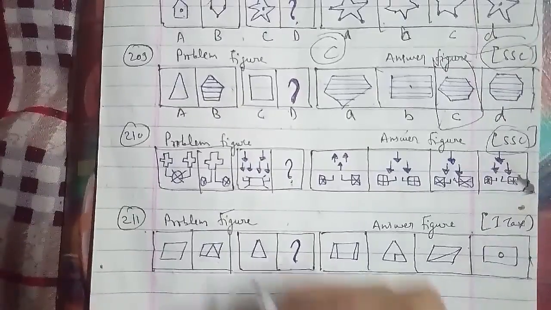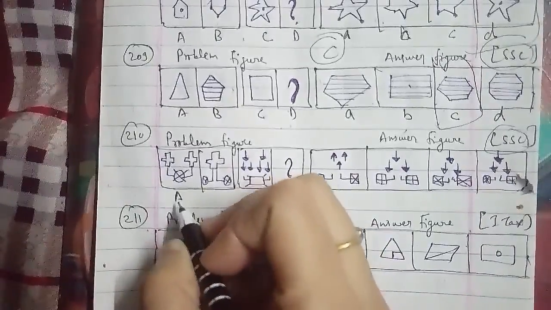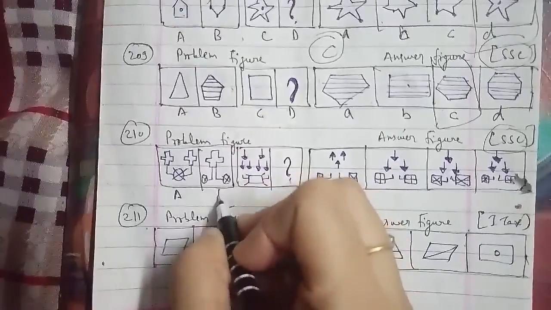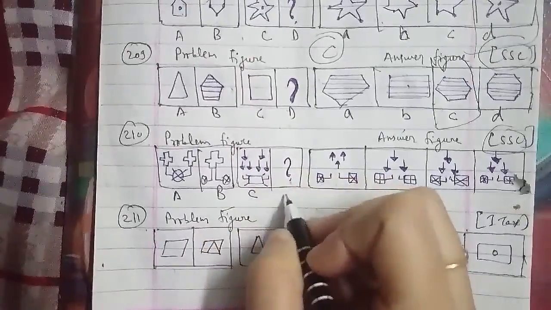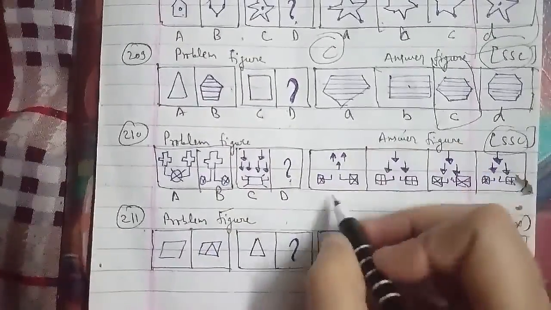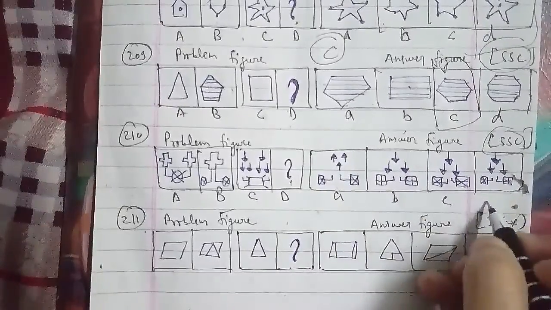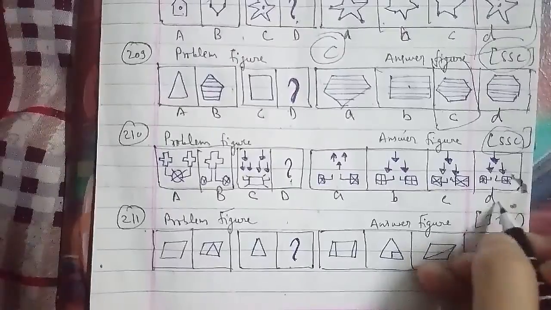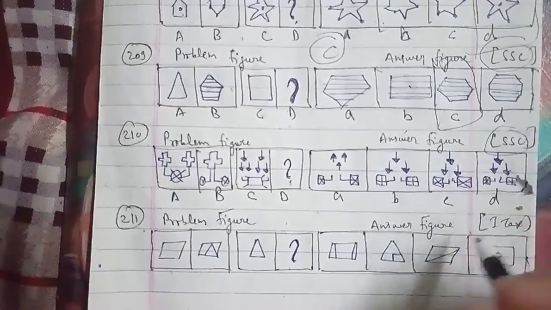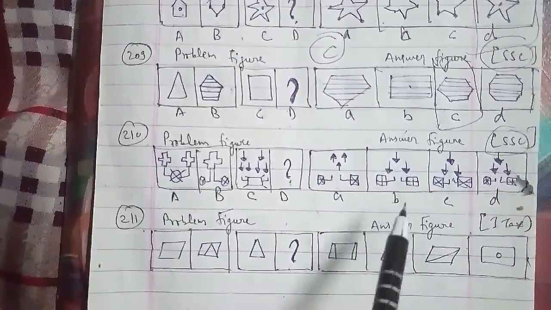This has been named here as A figure, this has been B figure, this has been C, this has been D here. The D figure which we have to find out, named as A, B, C and D figure, we have to talk about it and go through that, and in the same references we will be having.